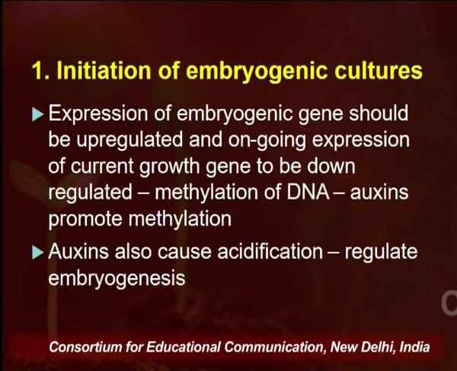Coming to the first stage, that is initiation of embryogenic culture. Under the initiation phase, the most important step is the upregulation of the embryogenic genes, those genes which help in conversion of normal cells into embryogenic cells.